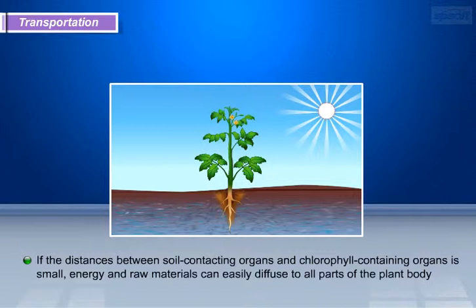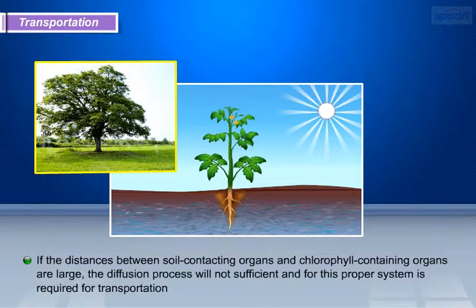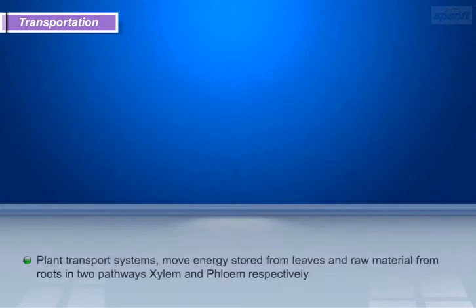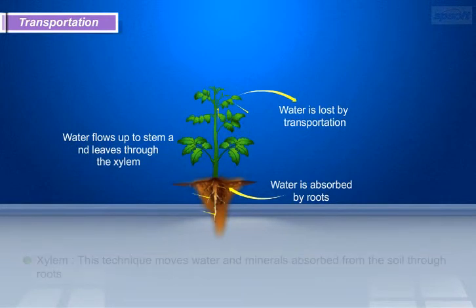If the distance between soil contacting organs and chlorophyll containing organs is small, energy and raw materials can easily diffuse to all parts of the plant body. If the distance is large, the diffusion process is not sufficient, and for this a proper system is required for transportation. Plant transportation systems move energy stored from leaves and raw materials from roots in two pathways, phloem and xylem respectively.